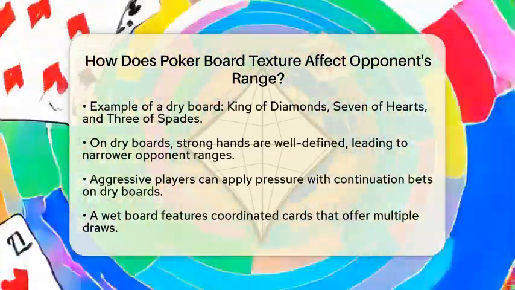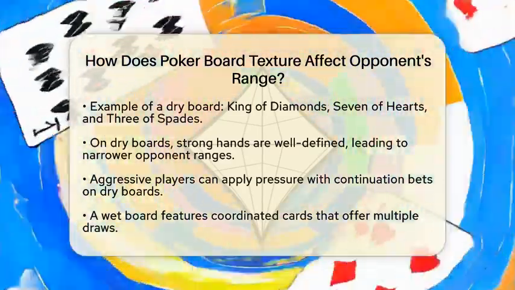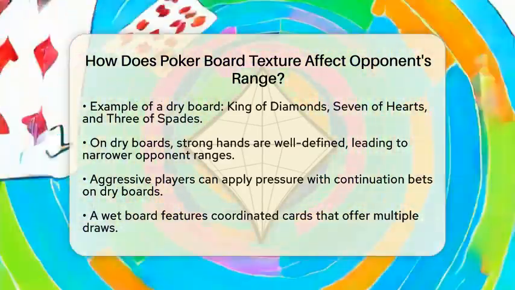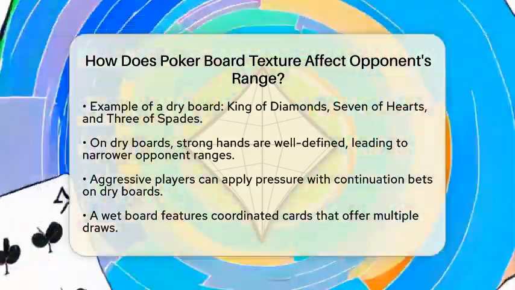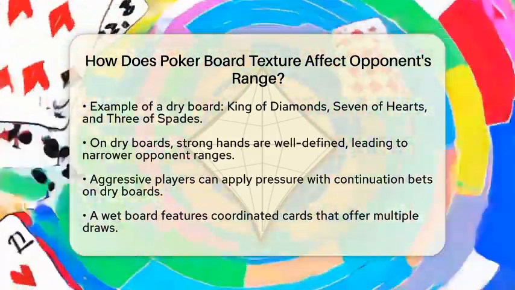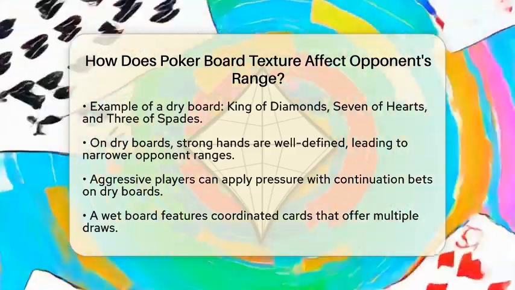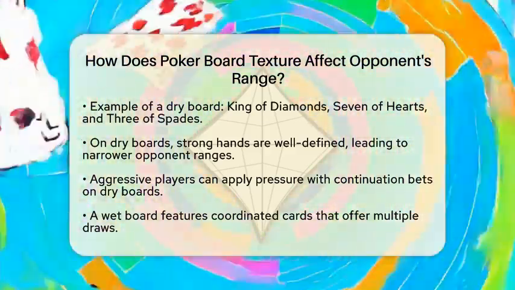Since opponents are less likely to have connected hands or draws, they may fold weaker holdings, making aggressive play more effective. On the other hand, a wet board contains coordinated cards that offer many possible draws. For instance, a flop like Ace of Hearts, King of Hearts, and 3 of Hearts is considered wet because it presents flush and straight draw opportunities.